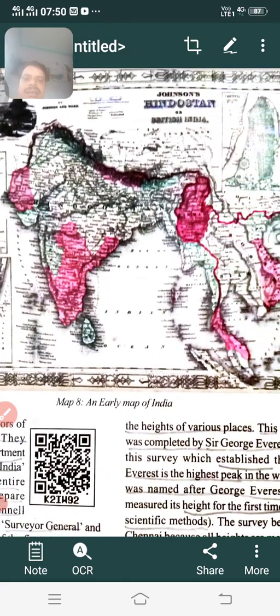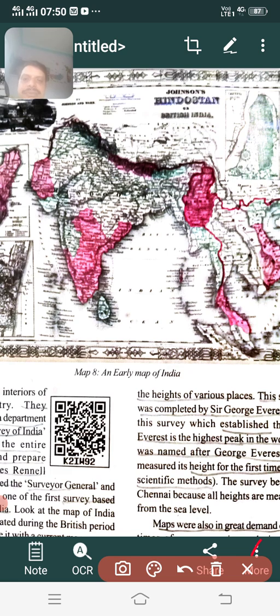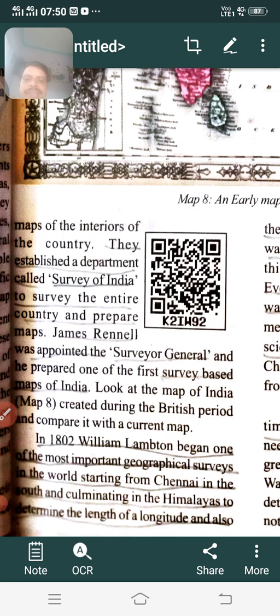So this is the map of our country. Can you observe this one? Yeah, this area. This is the map which was prepared by Britishers during the time of the first Surveyor General. What was his name? James Rennell. Okay, later we find after James Rennell, most of the maps in our country are based on the maps which were prepared by this Surveyor General.